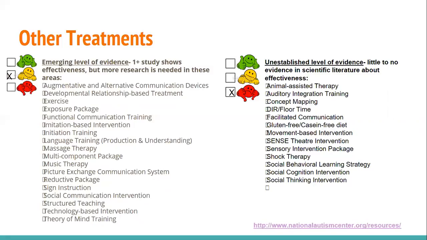These interventions would include augmentative and alternative communication devices, using developmental relationship-based treatment, exercise, exposure packages, functional communication training, imitation-based interventions, initiation training, language training, specifically in the production of language and comprehension or understanding of language, massage therapy, multi-component packages, music therapy, picture exchange communication system, or PECS, reductive packages, sign language instruction, social communication intervention, structured teaching, technology-based interventions, and theory of mind training.